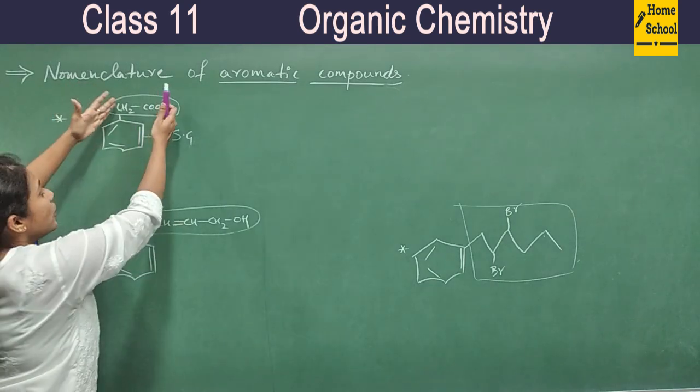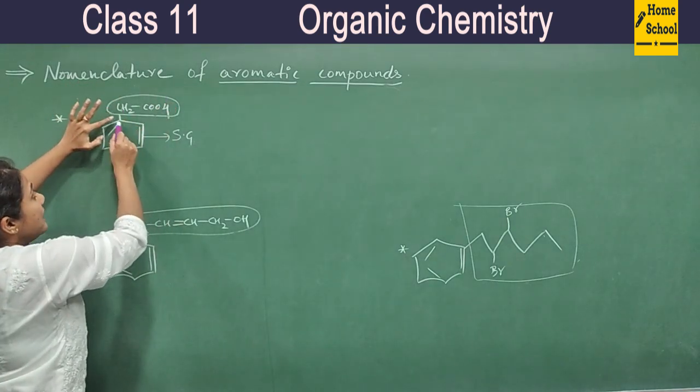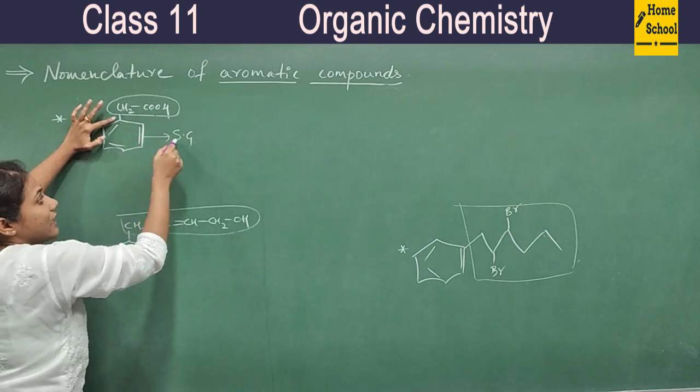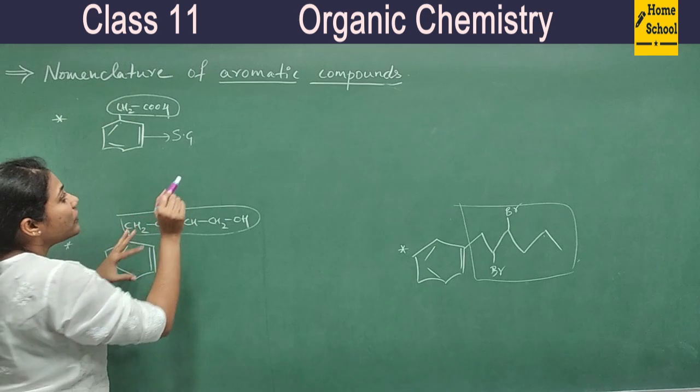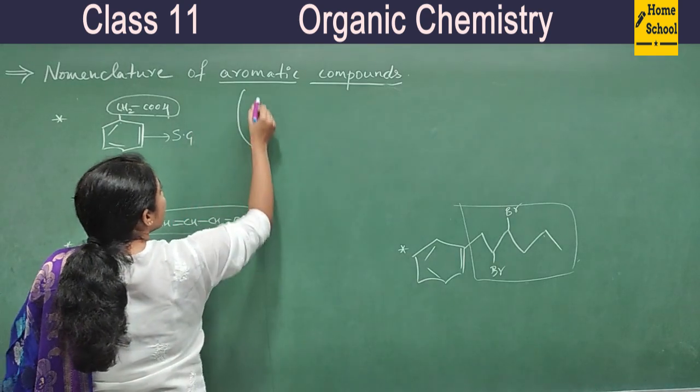Okay, so this becomes your main chain. To this main chain, benzene is just like a branch. It is just like a substituent group. Okay, so this is one of the very important rules. So what is the rule?